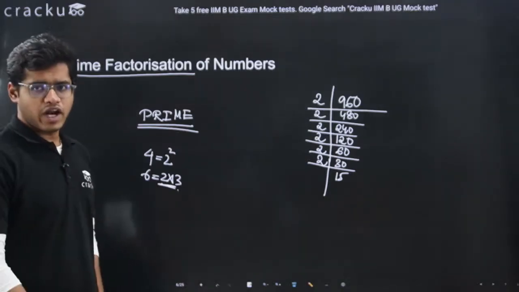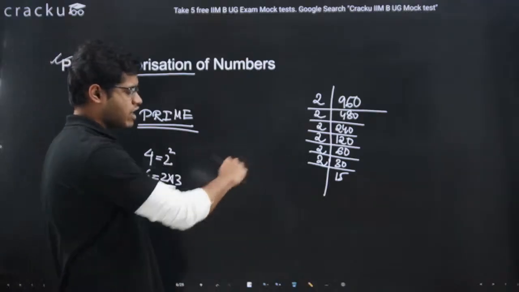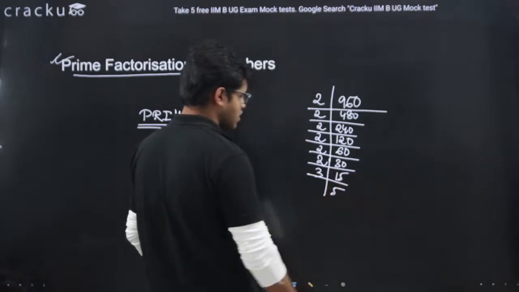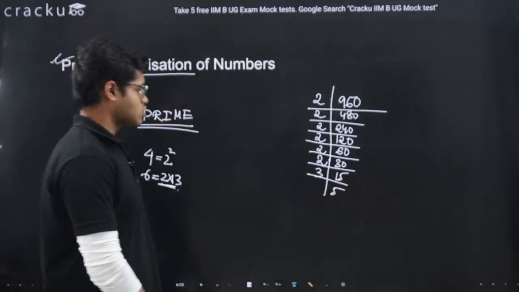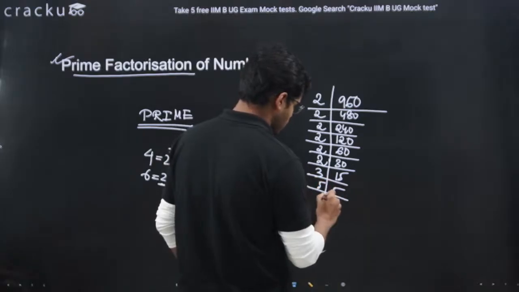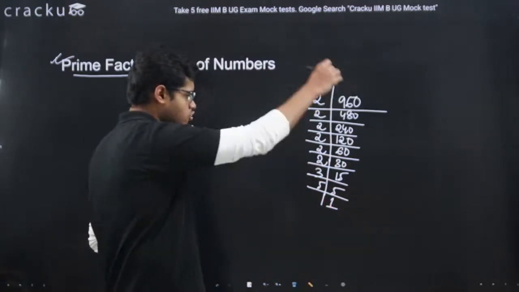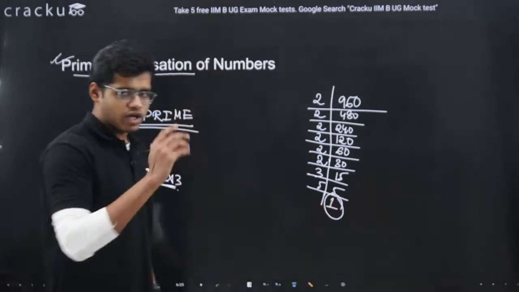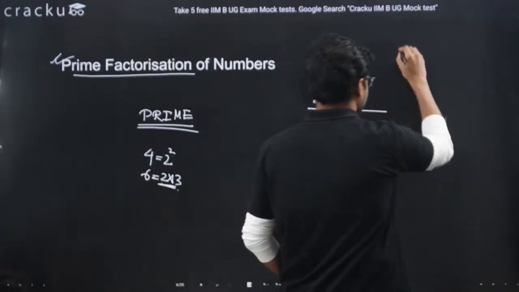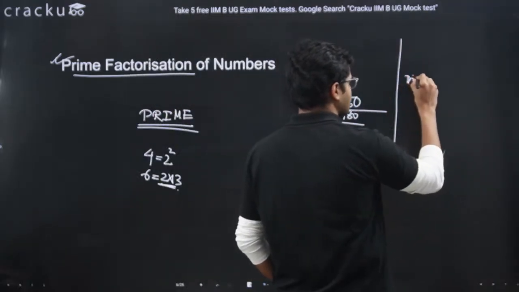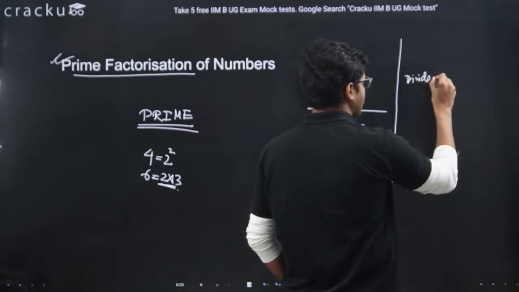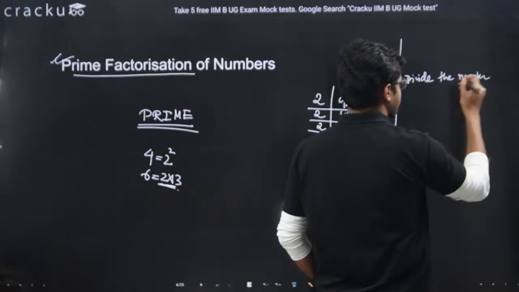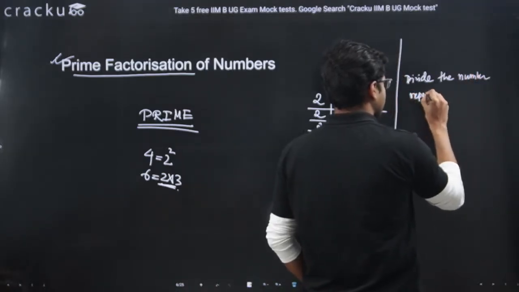After 2, what is the prime number we have? We have 3. Can 3 divide 15? Yes, the quotient is 5. Now 5 itself is a prime number, so the number which will divide 5 is 5 only, and here we get 1. So we need to do this process until we reach 1. What is our main goal? The main goal is to divide the number repeatedly.